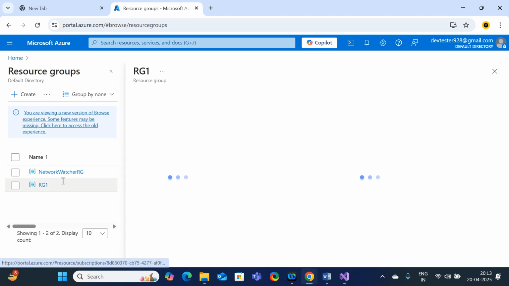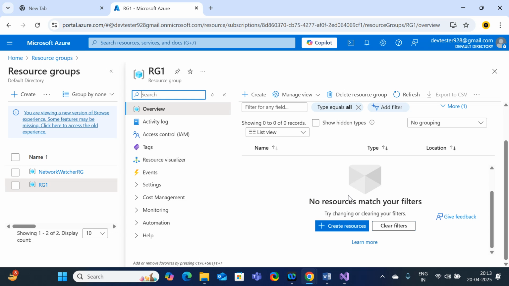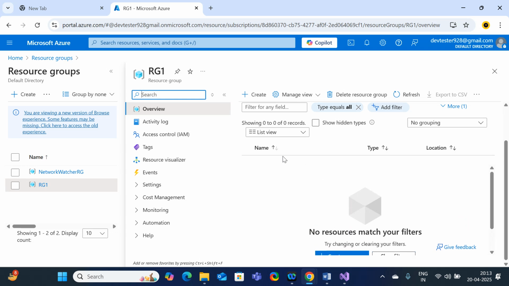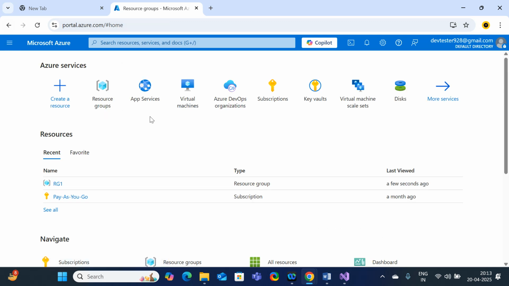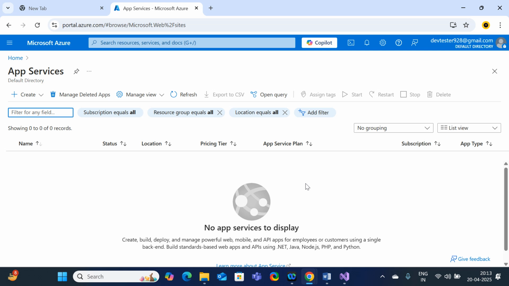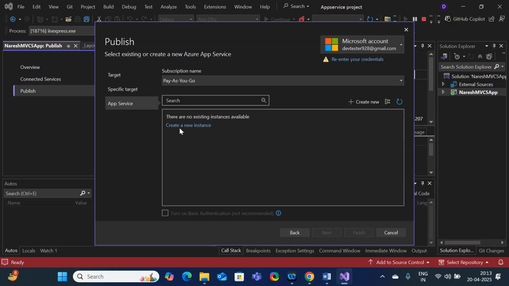Here under the RG, do I have anything? I have the resource group RG1. Under the resource group, do I have any web services or app services running? No. If you want to check at the app service level, just click on app services through the GUI, graphical user interface. Do you see any app services inside my app services tab? No. Fine. So here click on create new instance.